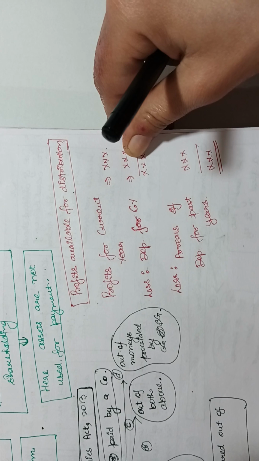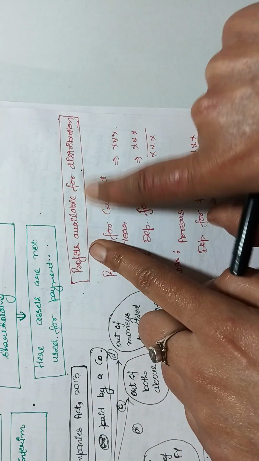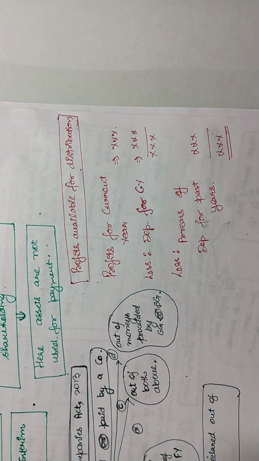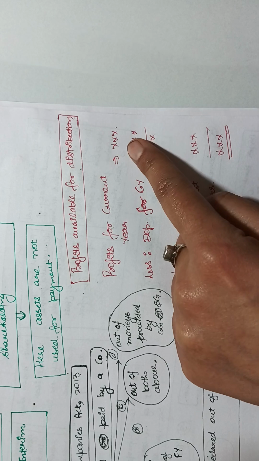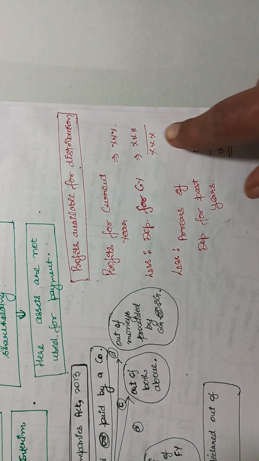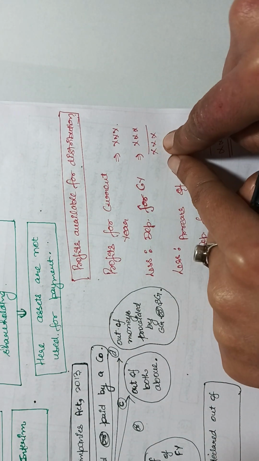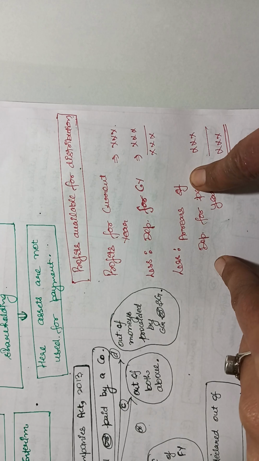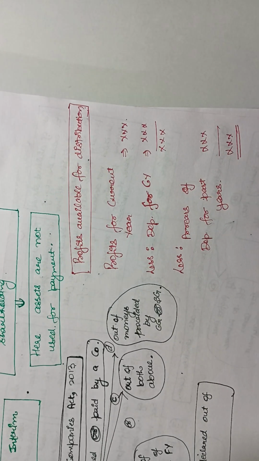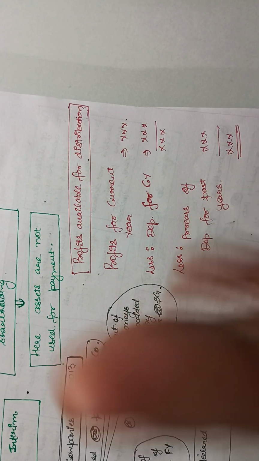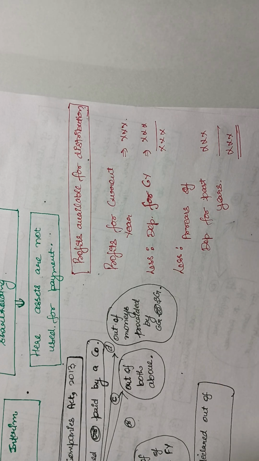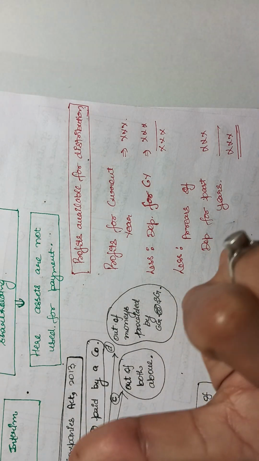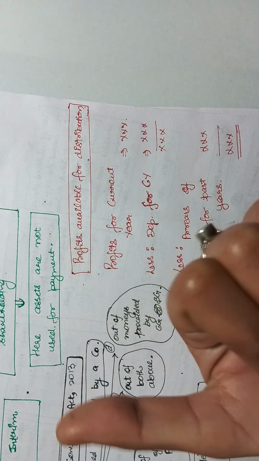So now we compute the profits which are available for distribution. Profits for current year, and then depreciation लेस कर देंगे हम उसमें से, करंट ईयर के प्रॉफिट में से डेप्रिसिएशन लेस हो जाएगा, and arrears of depreciation for past years also will be deducted. Then after that, the profit which is available for distribution is used for distributing the dividend.